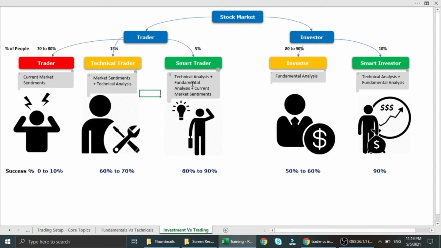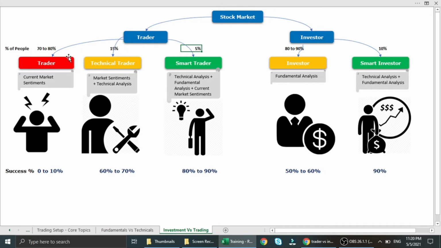For example, even if the stock gives very good result, they also check the support and resistance levels. If there is a resistance that the stock is still facing, they will wait for that technical resistance to break out. Until that, they will never enter. So there are 5 to 10% people who are really successful in stock market trading especially. They capture every aggressive movement in the stock market.